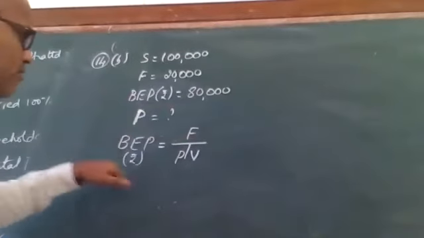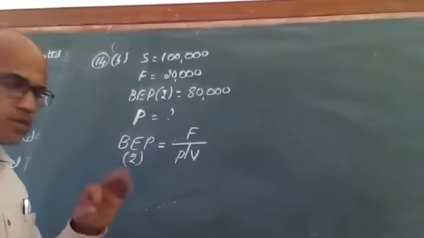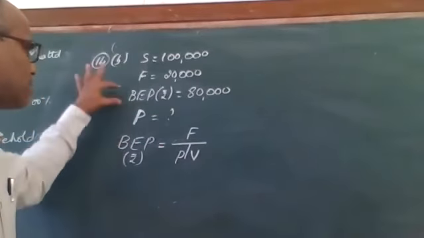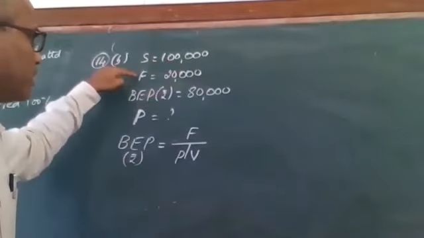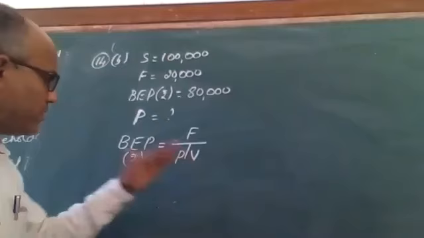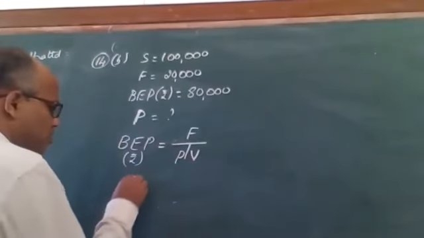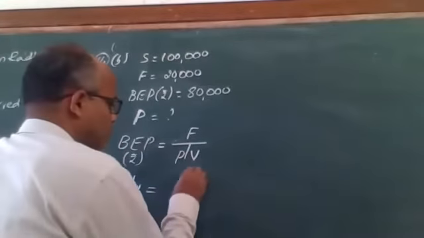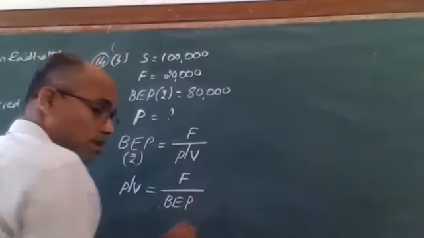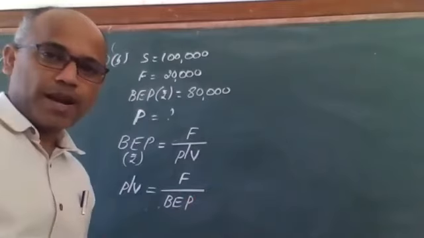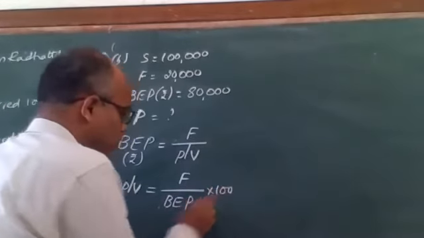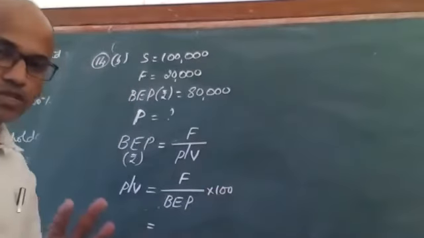Yes, sir. If you look at this formula, there are three things. There is a numerator, there is a denominator, and there is an answer. We know the answer. We know the numerator. So can't we find out the denominator? You can. So bring PV ratio here. So PV ratio is equal to fixed cost divided by break-even point in rupees. And our general practice is we express it as a percentage. So we can multiply it with 100 to express PV ratio as a percentage.